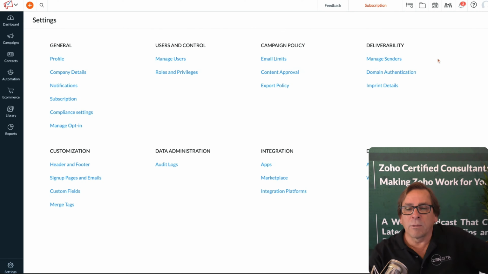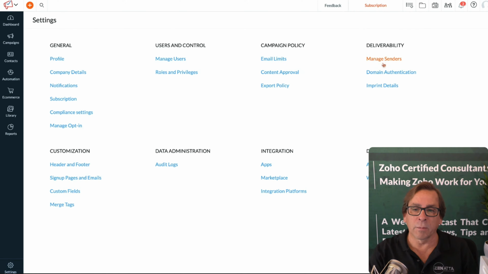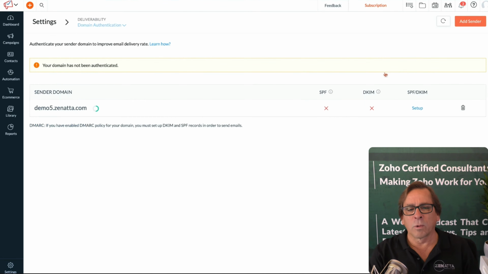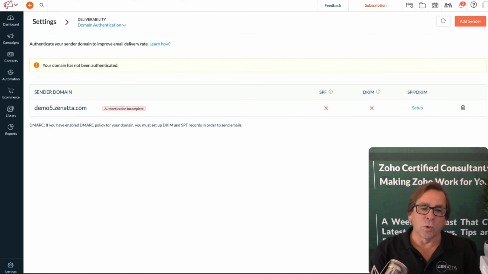Deliverability is a really, really key one that you're going to want to see here. So, you manage your senders. Who are the campaigns coming from? Who are the emails coming from? One of the more important ones you're going to want to look at here is your actual domain authentication. So if you are sending this and you want it to come from your domain, so from Zenatta.com, you're going to need to go in and do your SPF and your DKIM settings.